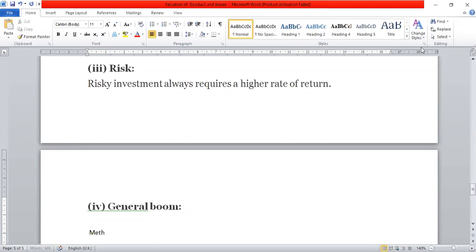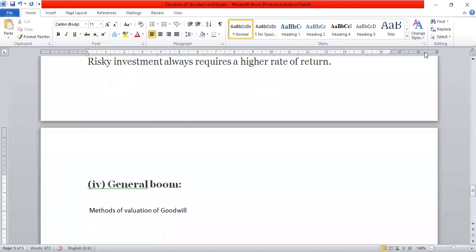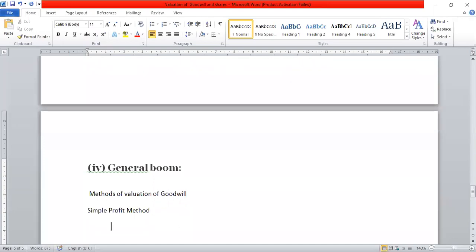Now let us start with the methods of valuation of goodwill. The first method we are following is the simple profit method. In the simple profit method, we are going to see the average profit method.